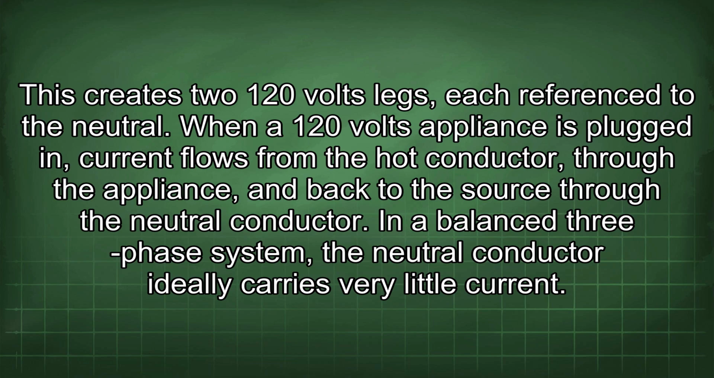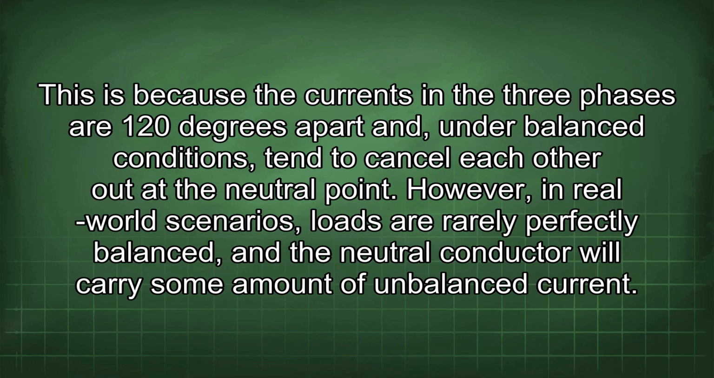In a balanced three-phase system, the neutral conductor ideally carries very little current. This is because the currents in the three phases are 120 degrees apart and, under balanced conditions, tend to cancel each other out at the neutral point.